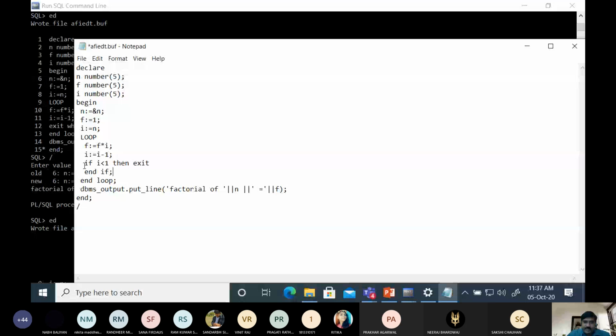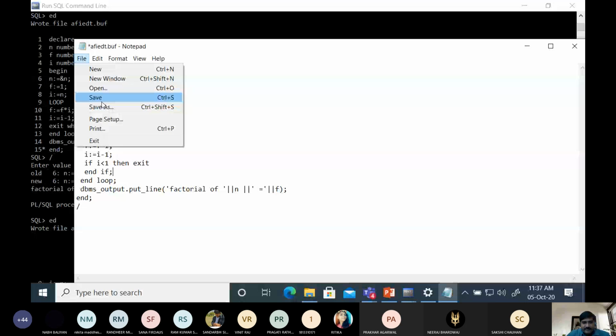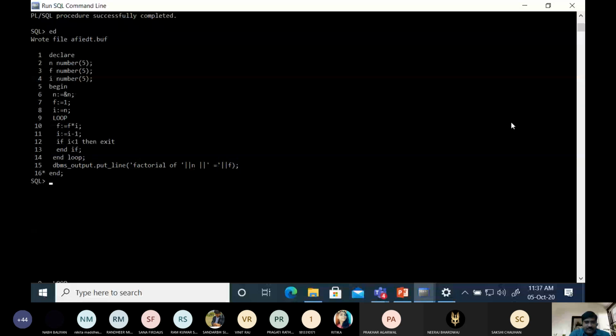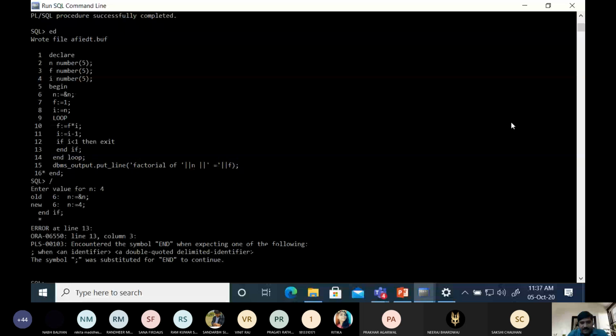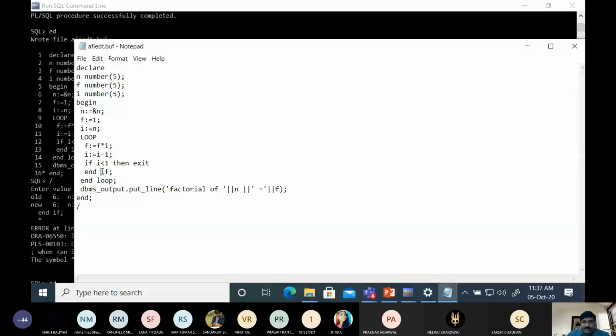So let me execute this syntax also. I think in end if, there should not be any space between end and if.